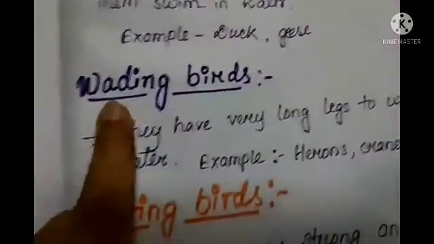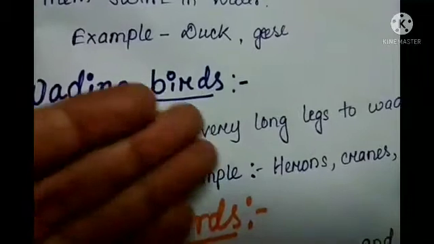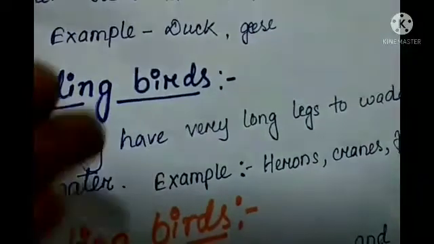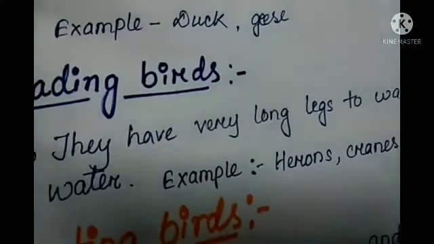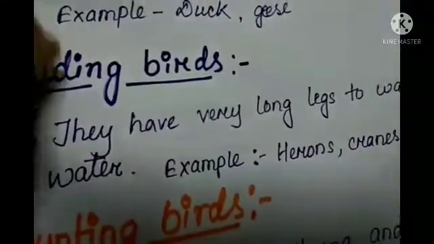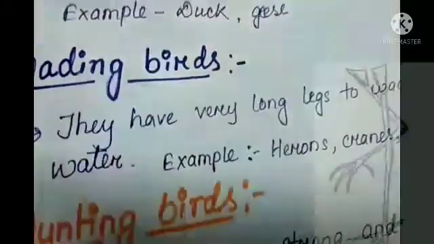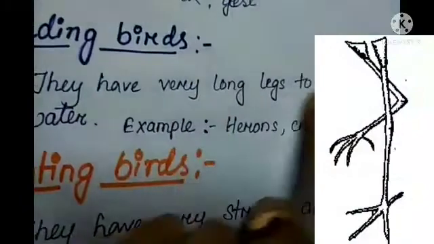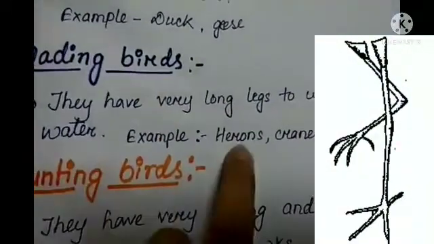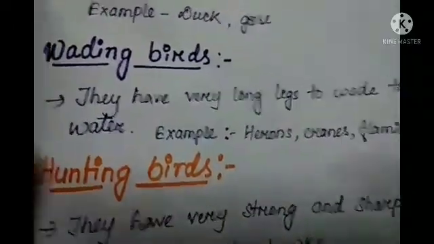Next up we have wading birds, or some other water birds like heron, cranes or flamingo. They sit quietly and search for fishes. For that they have very long legs so that they can wade through the water. Here I have written that they have long legs to wade through water. Examples, as I already told you, herons, cranes, flamingo, etc.